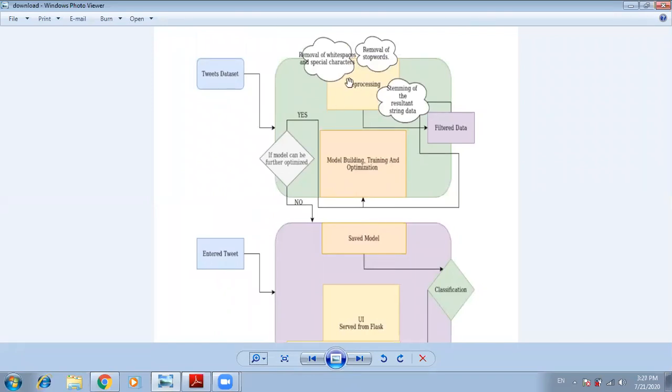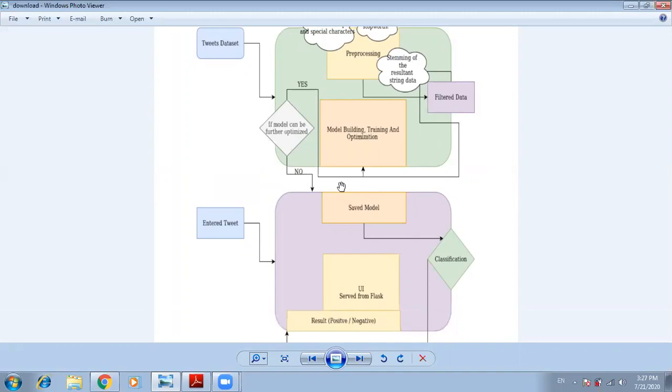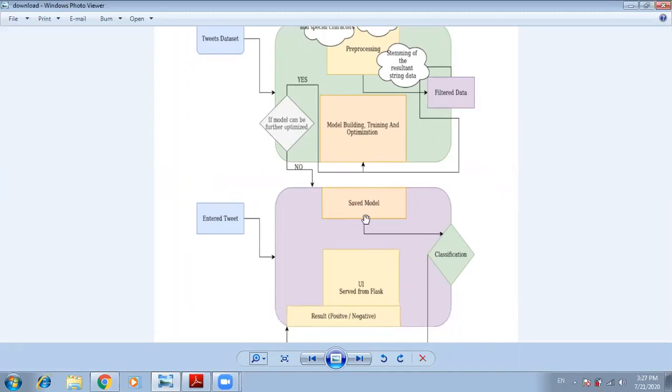The cloud diagrams explain what we undergo through the data pre-processing, and then we move on to filtering of our data. The next step of our project is model building, training, and optimization. Here we optimize the model, and then we save the model.